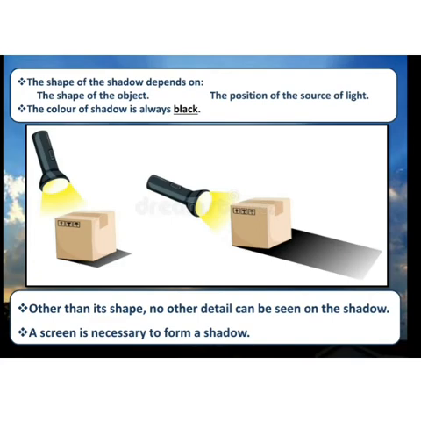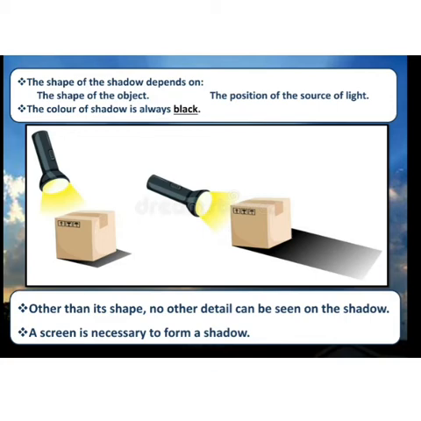Next, we'll read about what is the shape of a shadow, in what ways it is similar to the shape of the object. The shape of the shadow depends on two things: the shape of the object and the position of the source of light. See in the figure here, a carton is there. The shadow is formed in the carton's shape only, but it depends on the position of the source of light also.